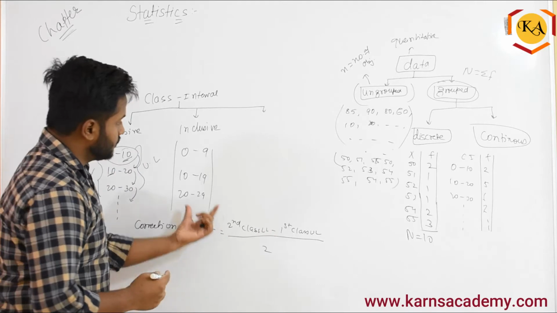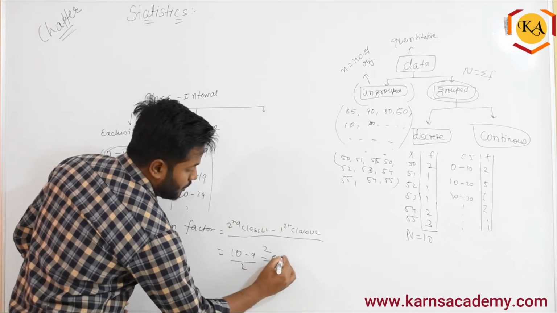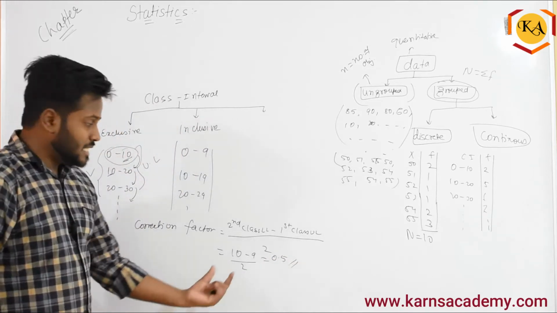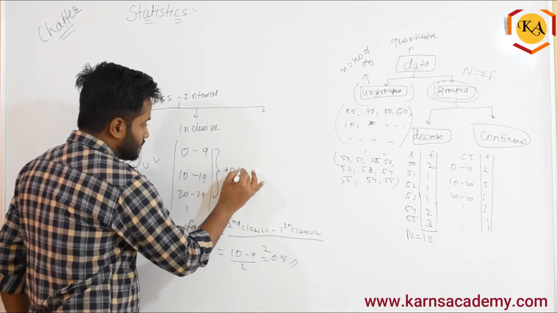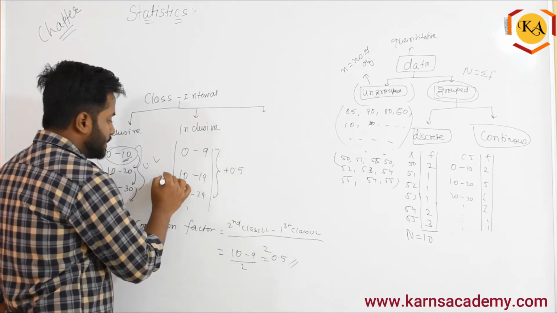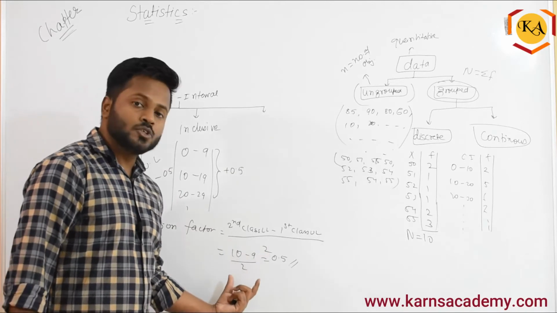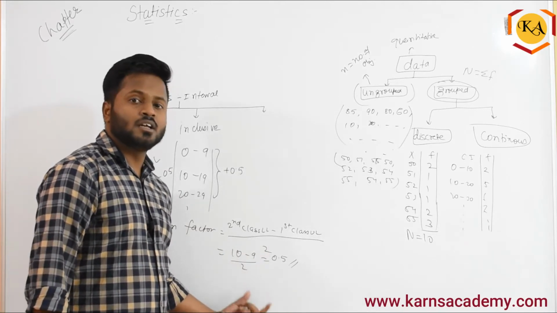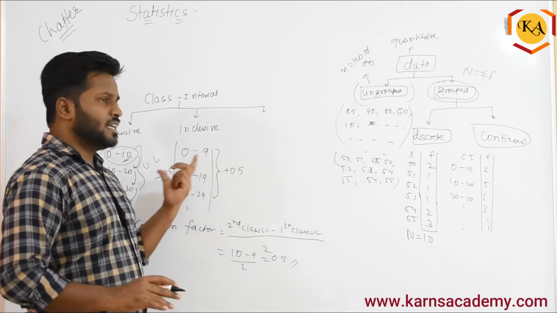First you find out. So second class lower limit is nothing but 10 minus 9 by 2, which is nothing but 0.5. This 0.5 should be added in the upper limit and subtracted in the lower limit. Always. Whatever the value you get here by using the correction factor, generally it will be 0.5 only 99% of the cases. That should be added and subtracted.